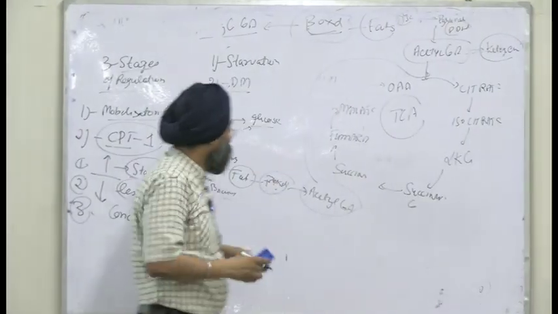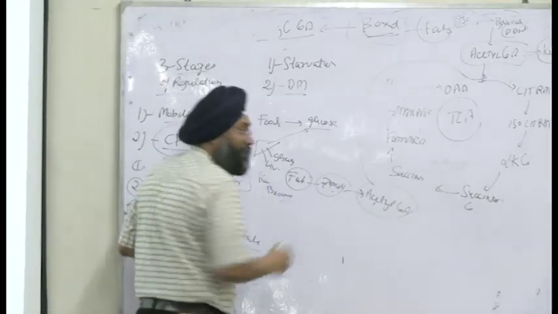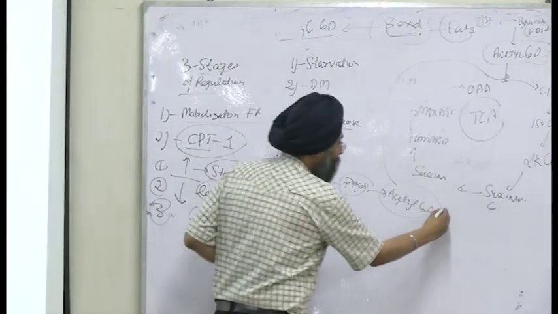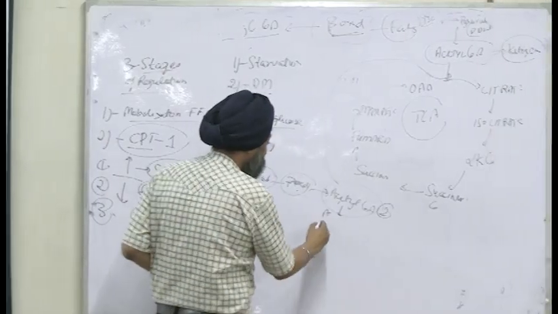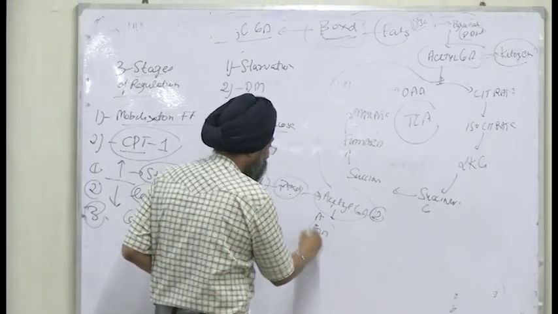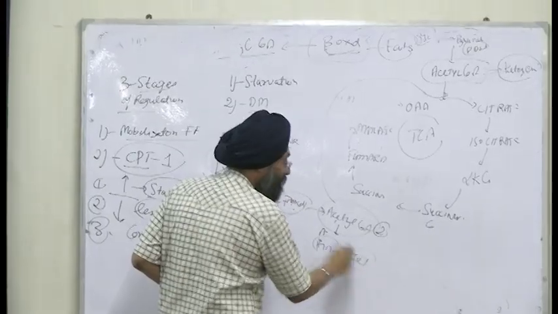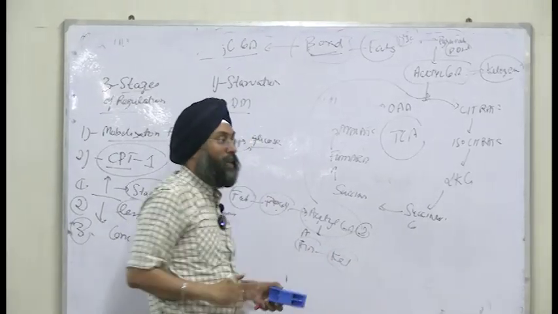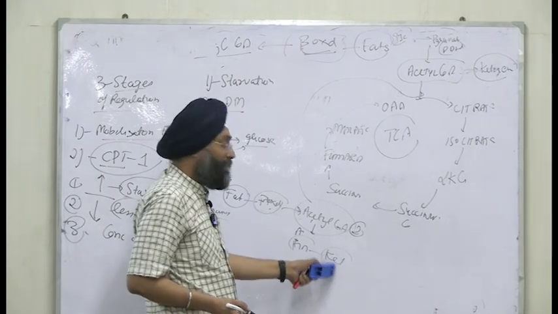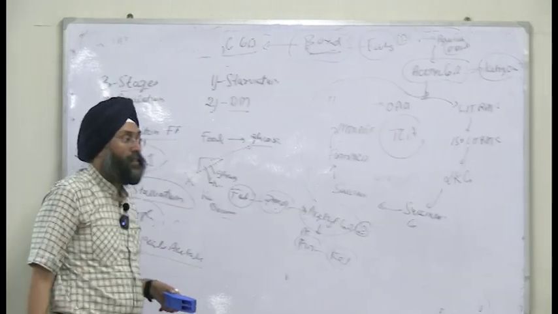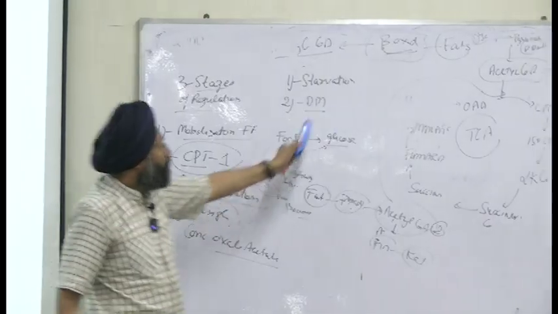Or otherwise, you can use acetyl-CoA: two molecules will combine to form acetoacetyl-CoA, then beta-HMG-CoA, and then it will form ketone bodies. And ketone bodies are used as energy, right? How? Because they will form acetyl-CoA, and acetyl-CoA will provide energy. Clear? So this is how they are related.